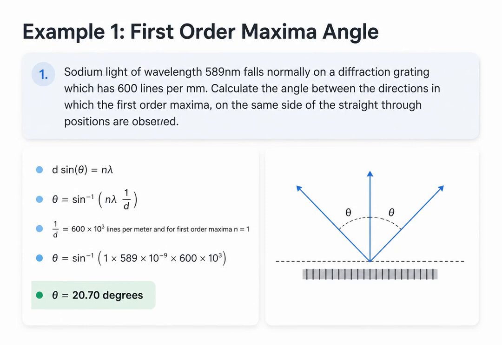Let's apply this to an example. We have sodium light of 589 nanometers hitting a grating with 600 lines per millimeter. We need the angle for the first order maximum. First, we find the slit spacing d by taking the reciprocal of the lines per meter. Plugging in d, n equals 1, and the wavelength into our equation, we solve for θ and get 20.70 degrees.